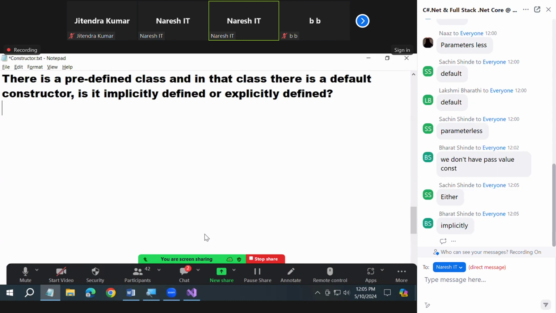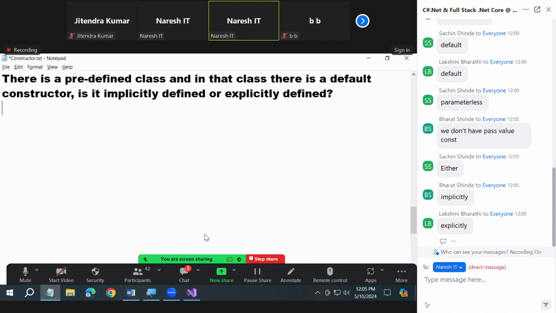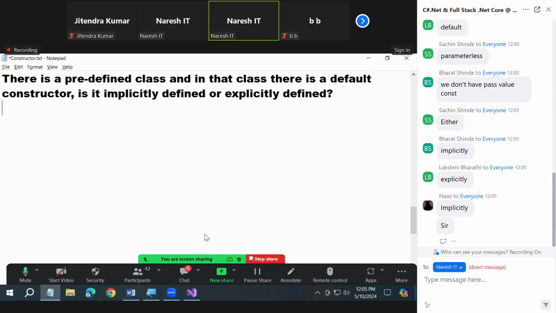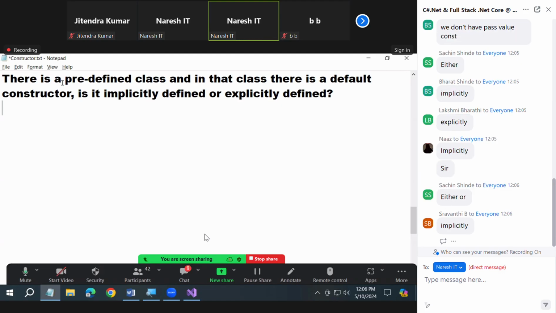Louder. Why not implicit? Default constructor is explicit. When did I say that? I said there's a predefined class, and in that class there is a default constructor. That's it. On what basis are you telling it is explicit? It could be either implicit or explicit. So what is the answer now? The answer is can't say.